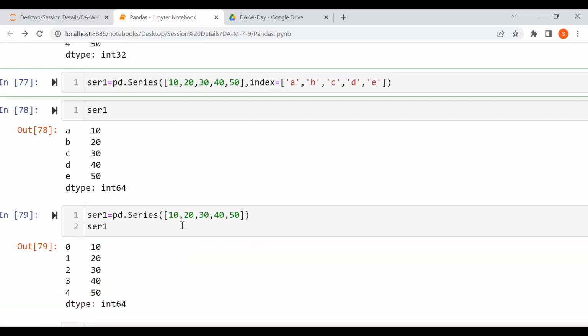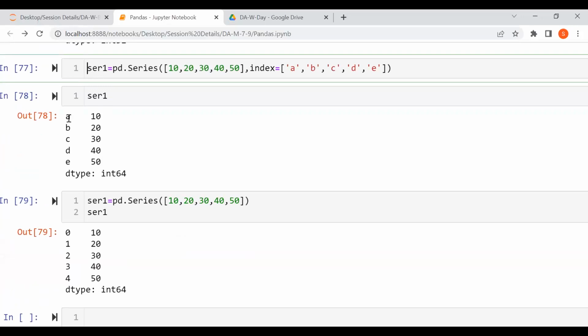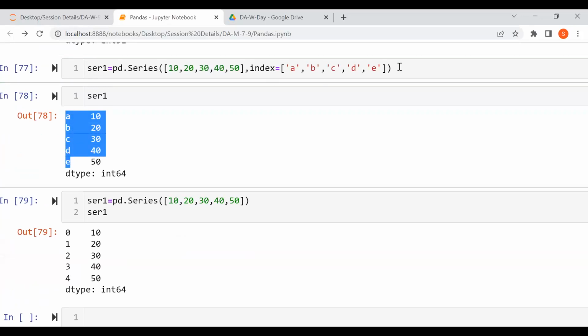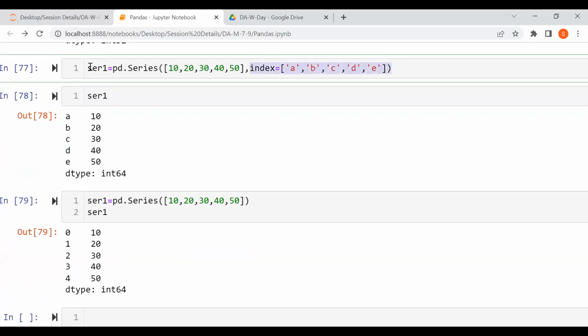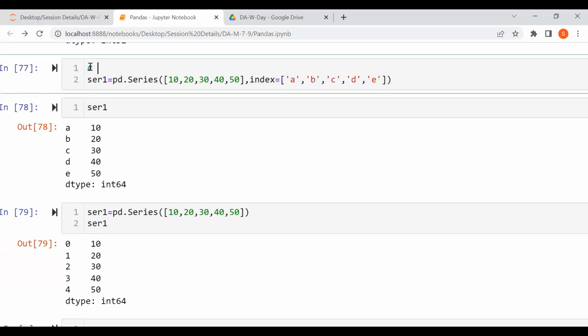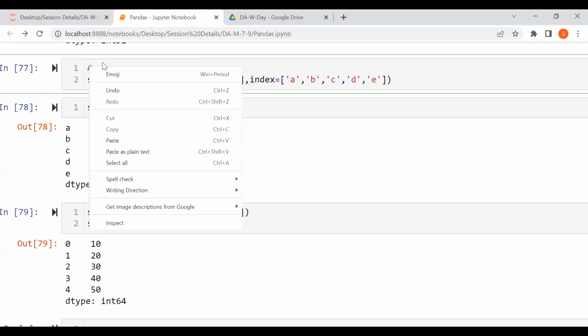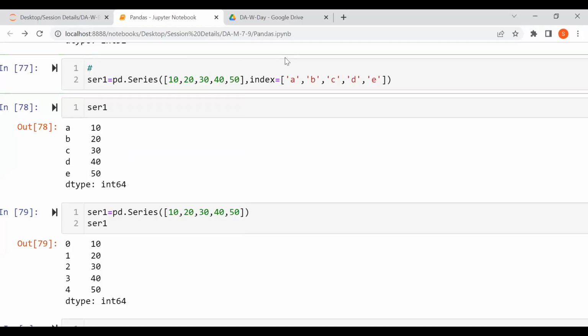Both the things are the same, right? Here the difference is that I want to change my labeling. To change a labeling, just use the parameter name called index. To change the label, we use the parameter called index, okay?